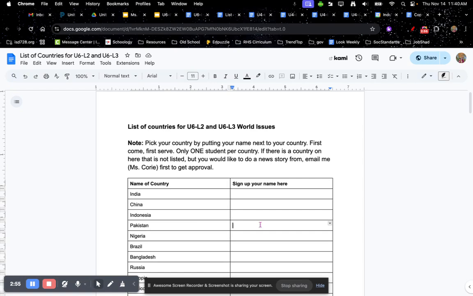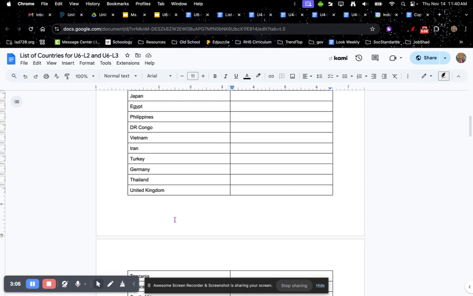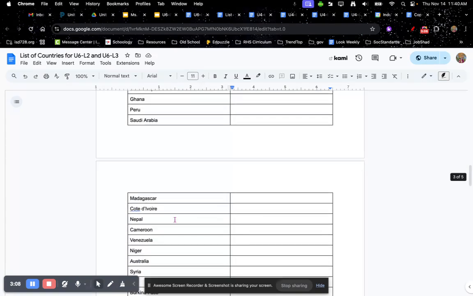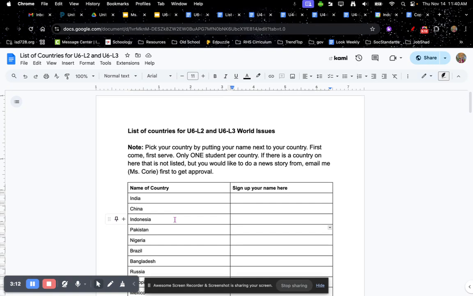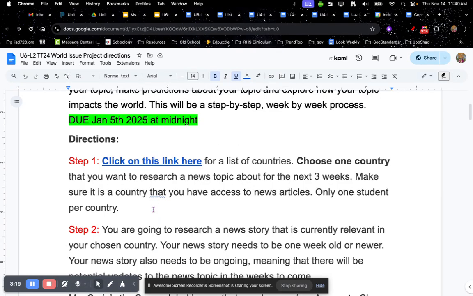The only 2 countries that are off limits are the United States, because we live there, and New Zealand, because that is the country that I did my example on. If there is a country on here that is not listed that you would like to do a news story about, email me first to let me know, so I can approve it. All right, let's go back to the instructions.